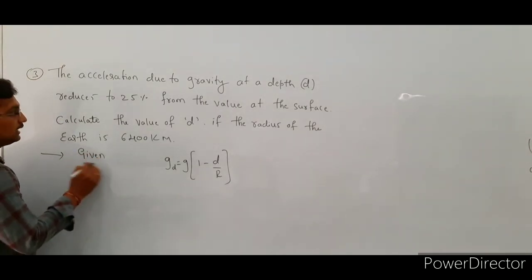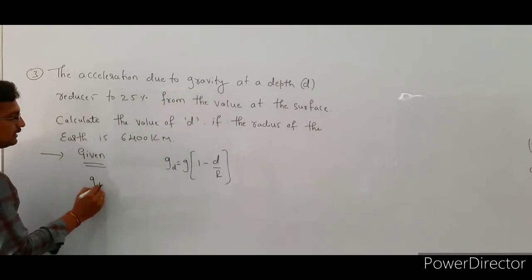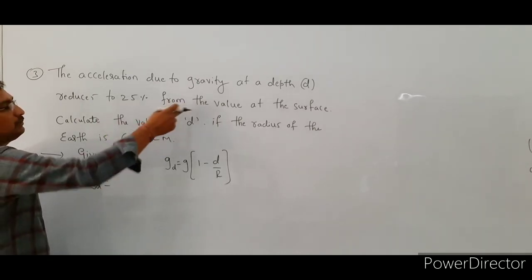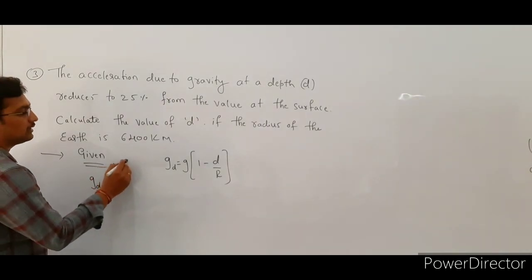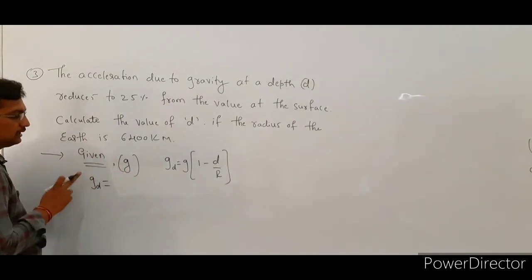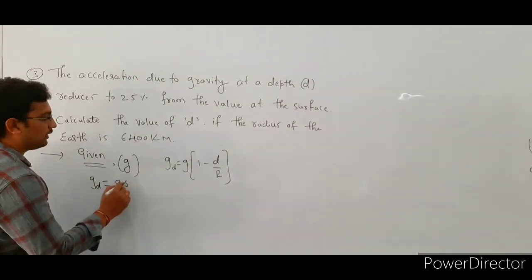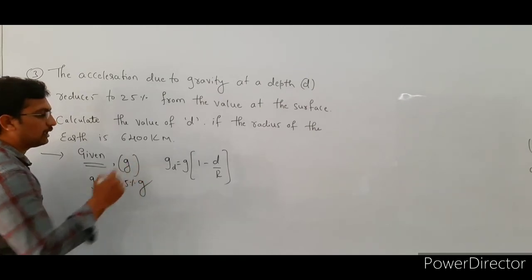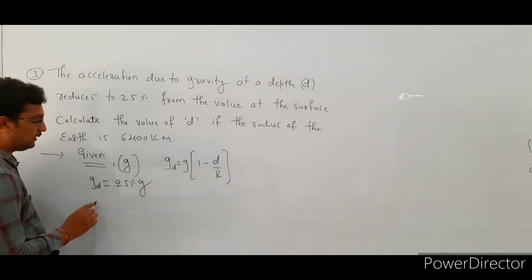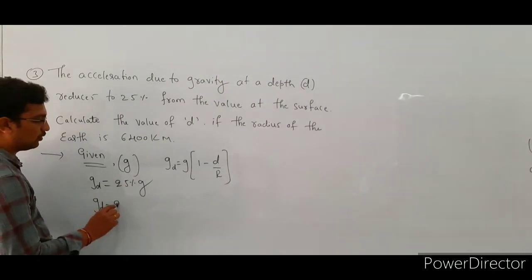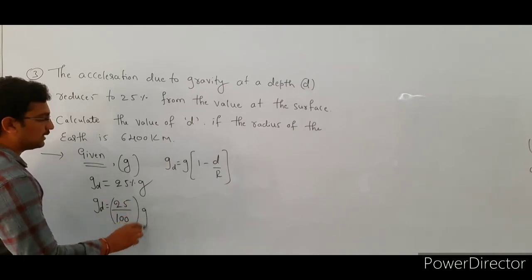The given term is the acceleration due to gravity at a depth d, that is g suffix d, which is equal to 25% of the value at the surface. The acceleration due to gravity value on the surface of earth is g. So the value at a depth d is equal to 25% of the acceleration due to gravity on the surface of the earth. Then g suffix d is equal to 25 divided by 100 into acceleration due to gravity.